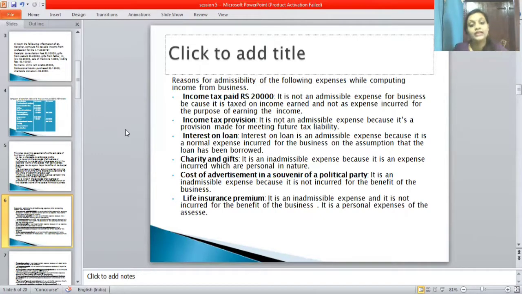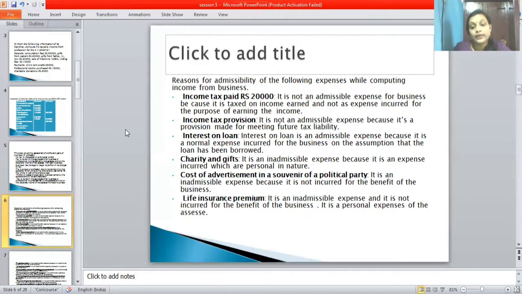Next one is charity and gifts. It is an inadmissible expense because it is an expense which is personal in nature. Next, cost of advertisement in a souvenir of a political party. It is an inadmissible expense because it is not incurred for the benefit of the business.